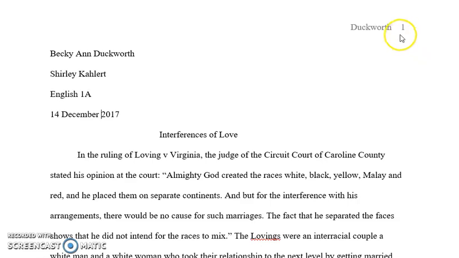Becky did a great job in setting up her header. She has her last name. It's in Times New Roman 12 point, and she's inserted the page number.